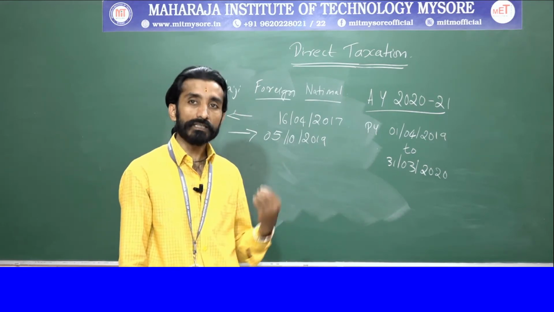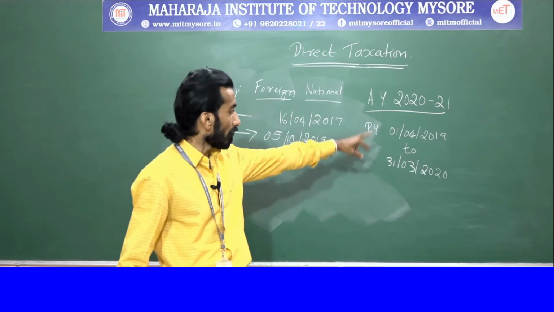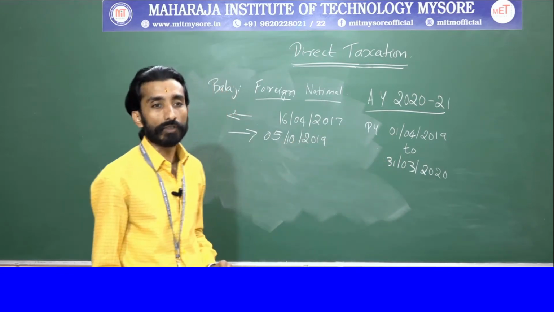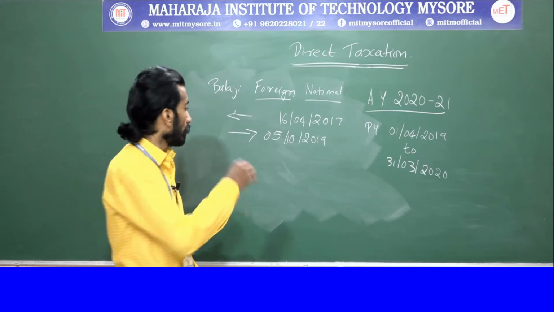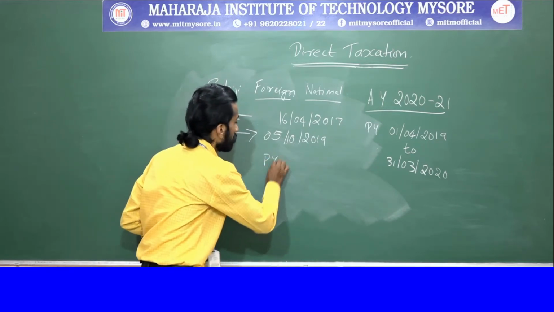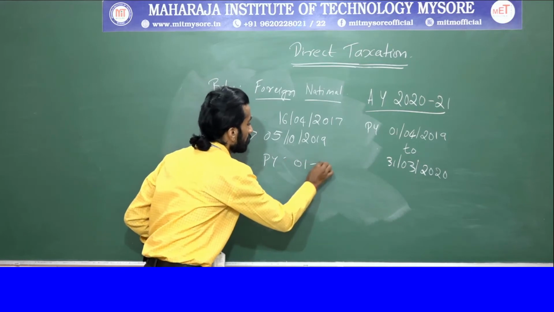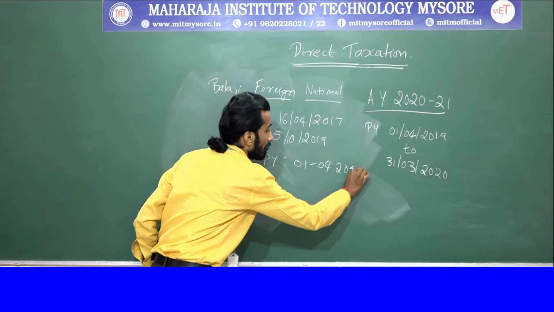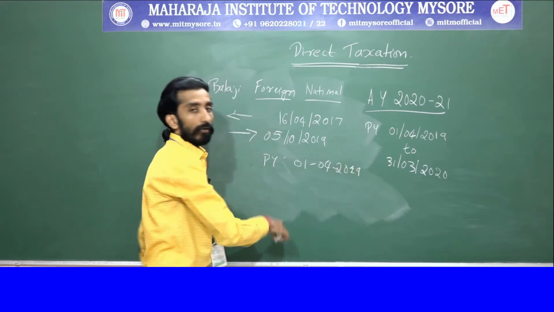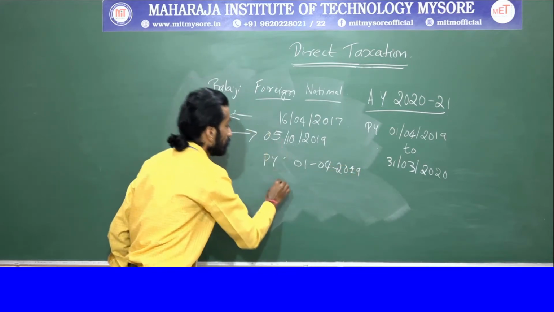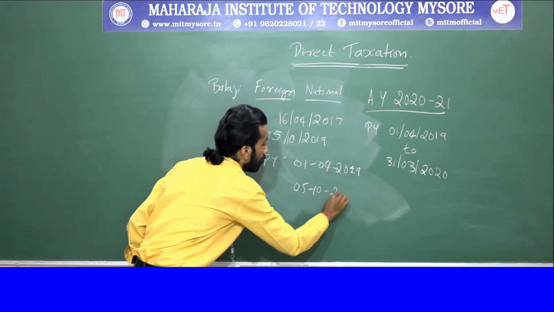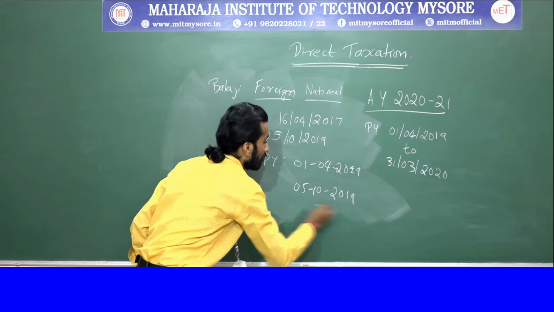In the previous year, from 1/4/2019 to 31st/3/2020, how many days was he here? So we need to assess. Your previous year starts from 01/04/2019. He left on 05/10/2019.